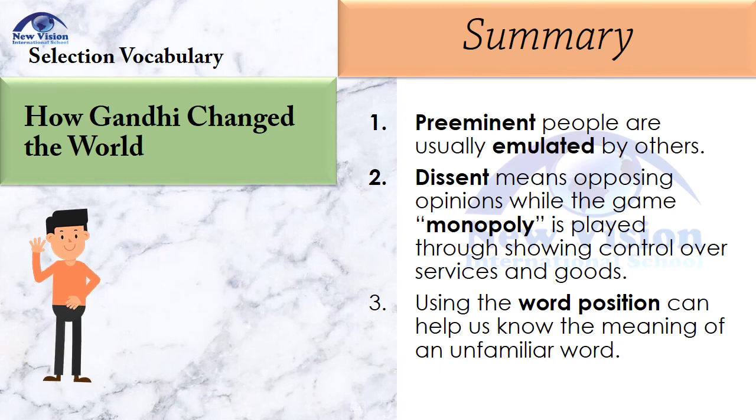Let's summarize the lesson for today, the selection vocabulary. Number 1, preeminent people are usually emulated by others. Number 2, dissent means opposing opinions, while the game Monopoly is played through showing control over services and goods. And 3, using the word position can help us know the meaning of an unfamiliar word.